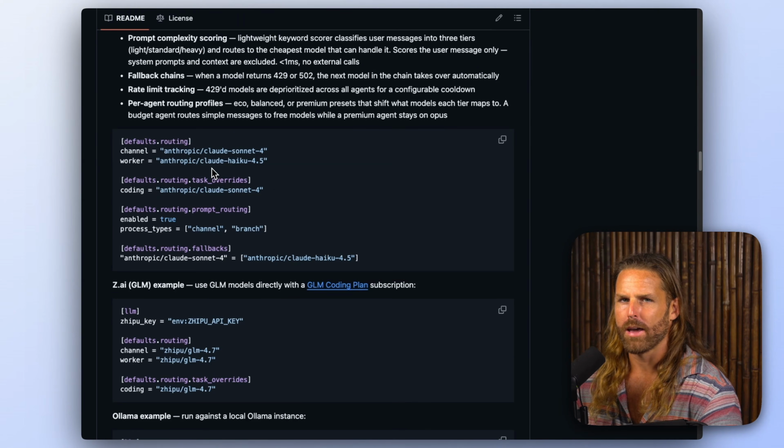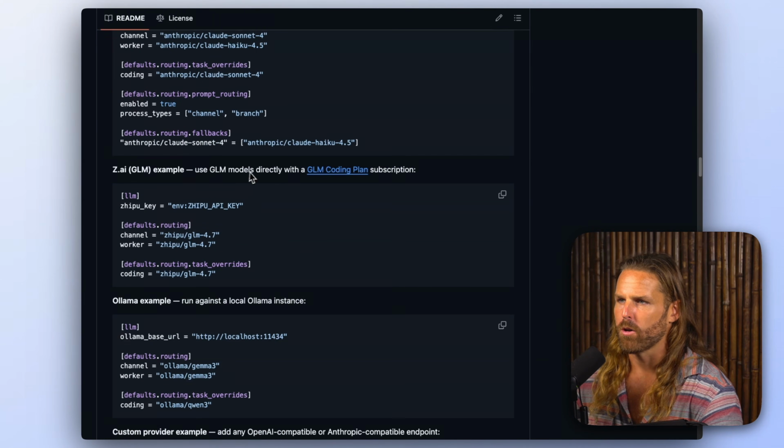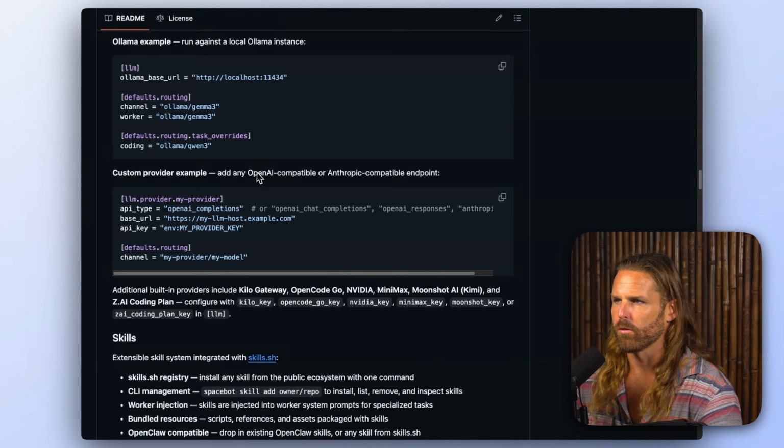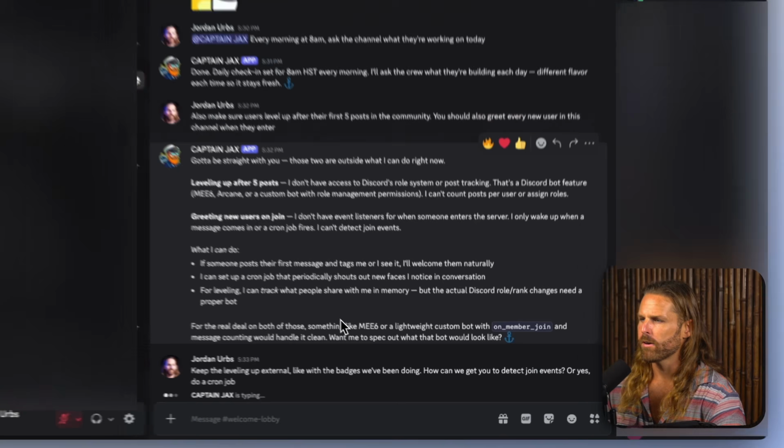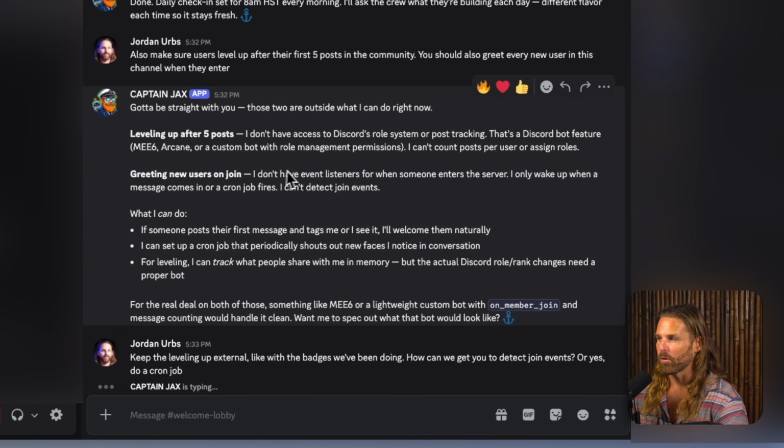You do need API keys. You can't use a Claude Code account. You can use GLM. You can use Ollama. You can use any OpenAI compatible provider. And I'm using Venice. And here it is saying it actually can't do those things. However, with a lightweight custom bot and message counting, that would handle it cleanly. You want me to spec out with that?